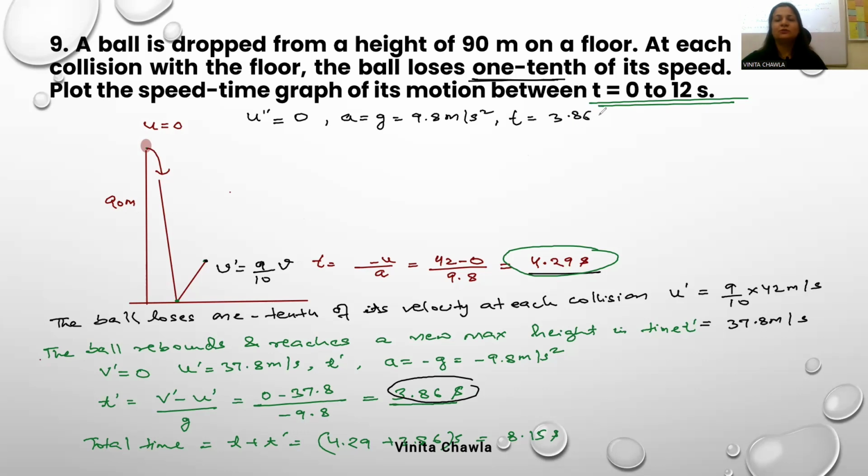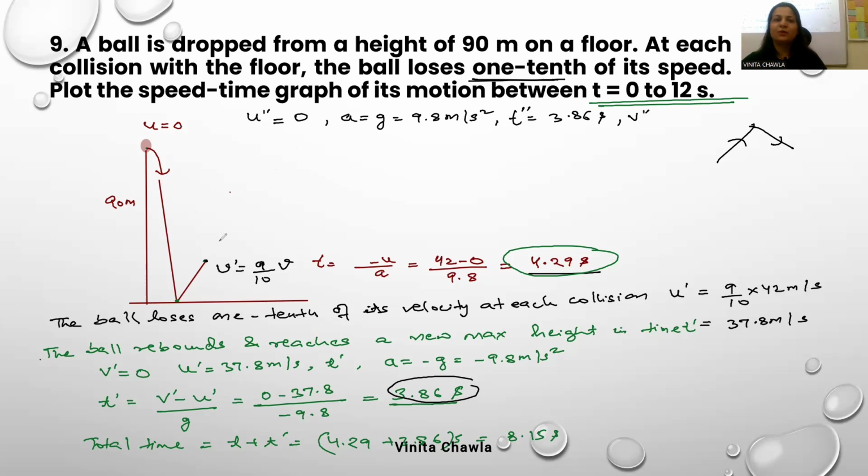Time of ascent is equal to time of descent. जितनी देर में ऊपर जाएगा उतने टाइम में नीचे आएगा. ठीक है, time is equal, same. We have t, we have a, we have velocity. So let's take t double dash as time. So we can find the velocity with which it strikes the ground again.